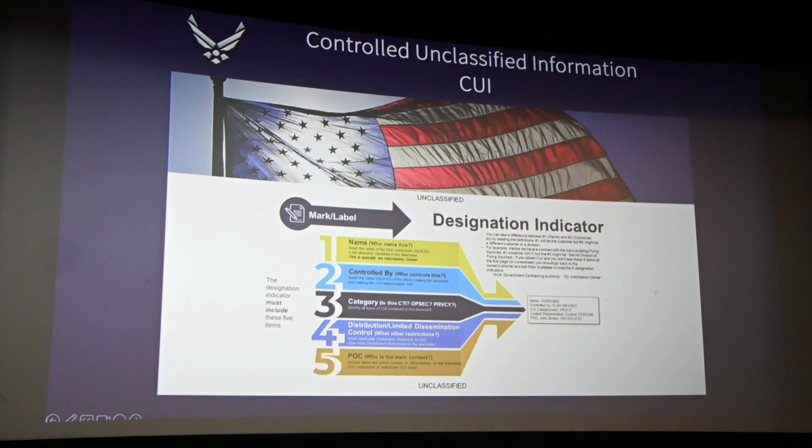This is an example of a designation indicator that you would put. I have an example on the next slide of how you properly mark CUI documents, and in emails as well. In the bottom right corner of your document, you want to put your name, who it's controlled by, category, distribution, limited dispensation control, and POC.